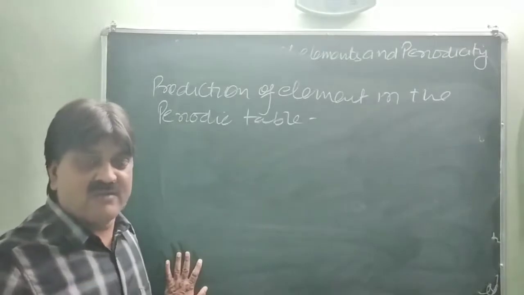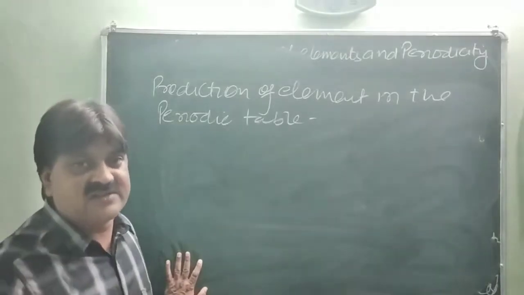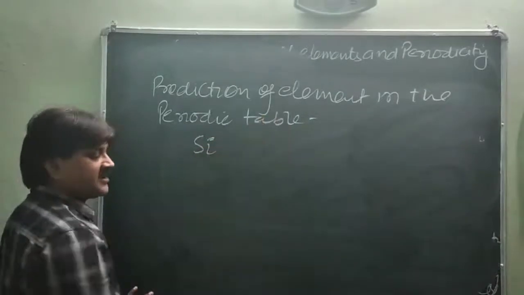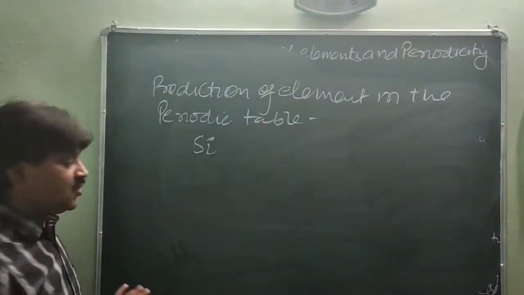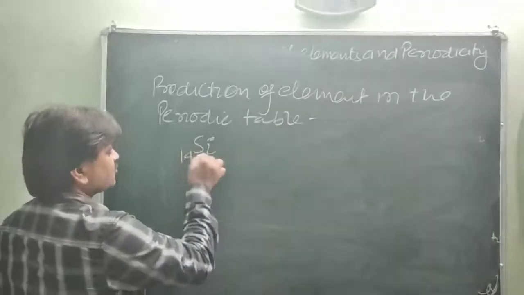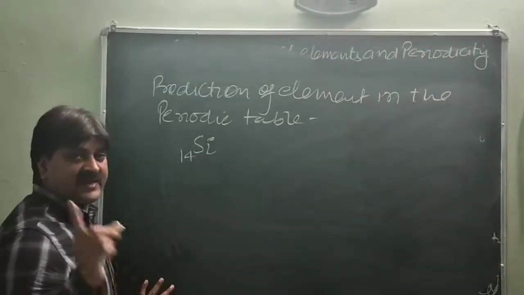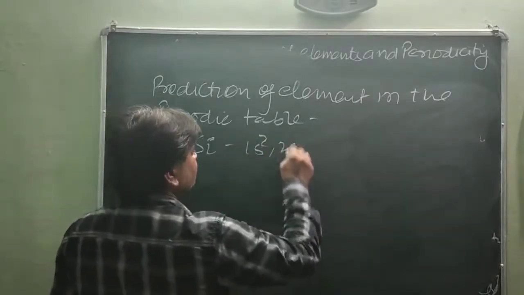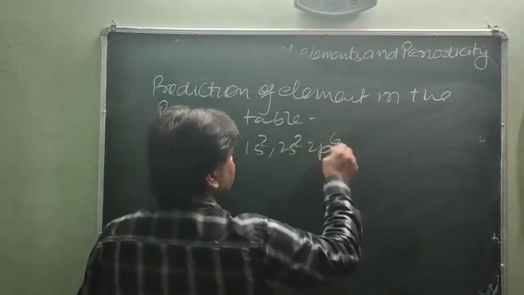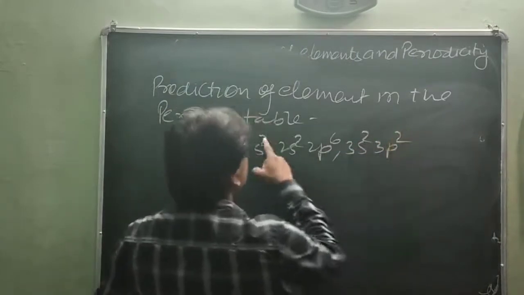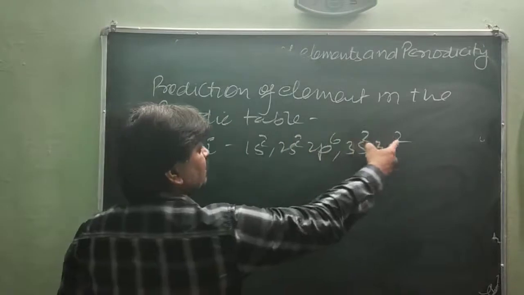By doing the electronic configurations of the element. Just like you want to know the position of silicon in the periodic table. What is the atomic number of silicon? This is 14. So first you should try to write the electronic configuration: 1s2, 2s2, 2p6, 3s2 and 3p2.